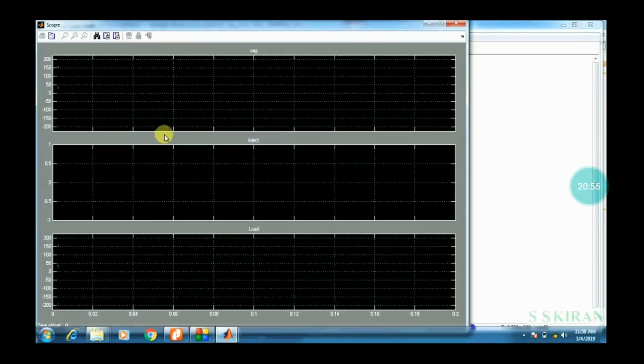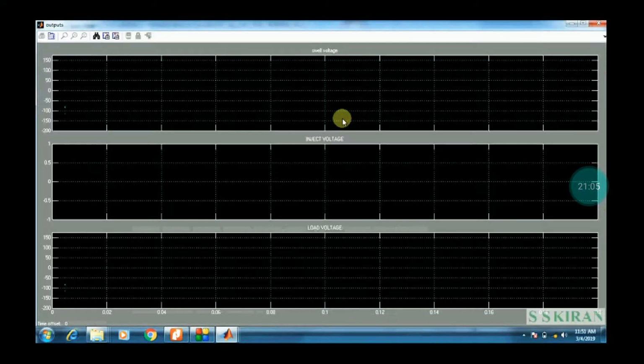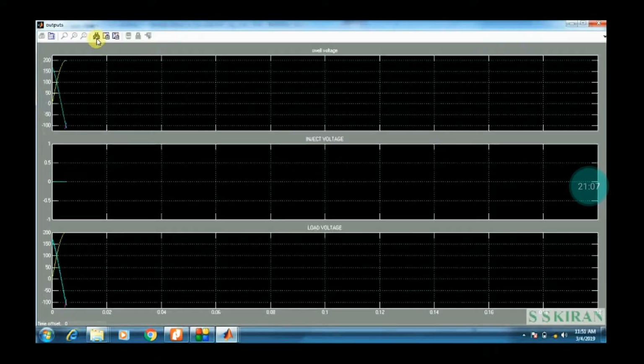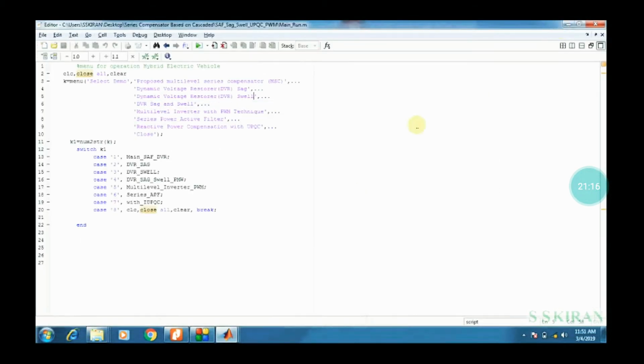Then minimize these and adjust them with two graphs, so you can observe both graphs simultaneously and get some clarity.